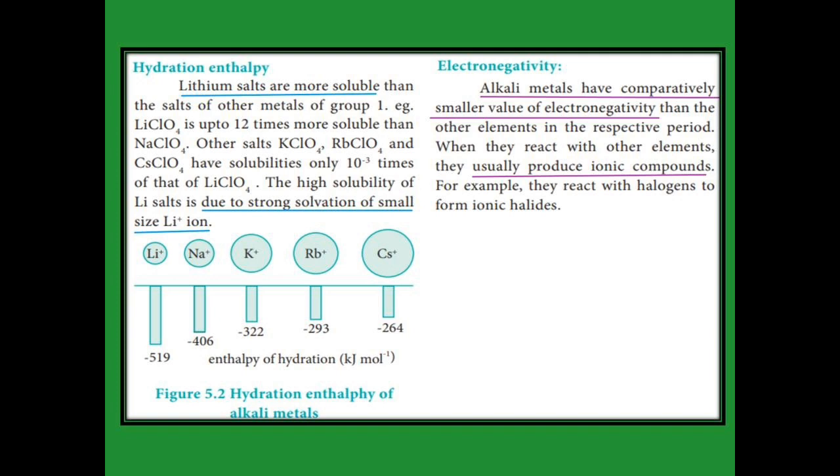For example, sodium is an alkali metal, we know very well. Sodium plus chlorine gives sodium chloride. Sodium chloride forms an ionic compound because Na+ is the cation and Cl- is the anion. The cation and the anion form the ionic compound, so alkali metals always form ionic compounds because they have a smaller value of electronegativity.